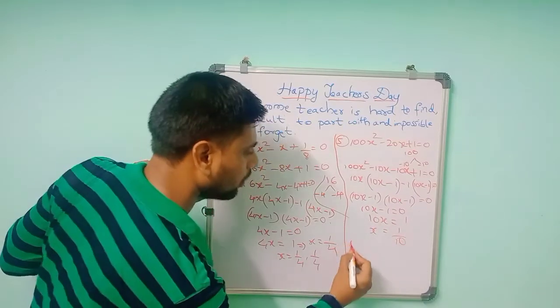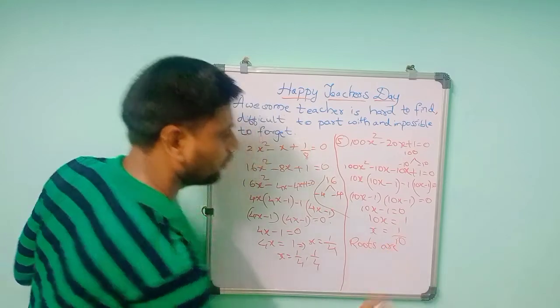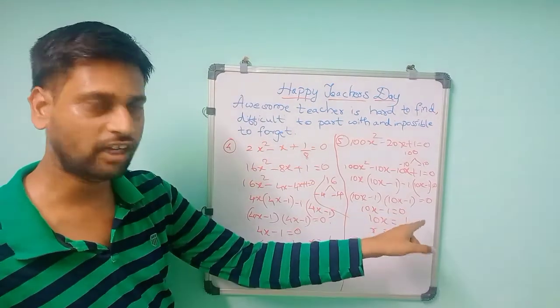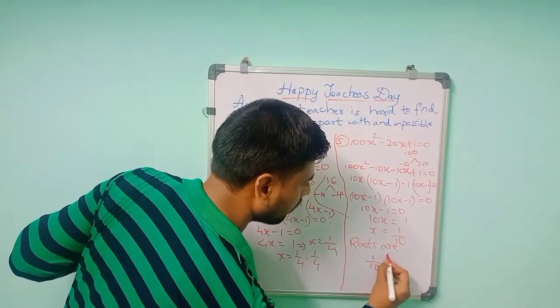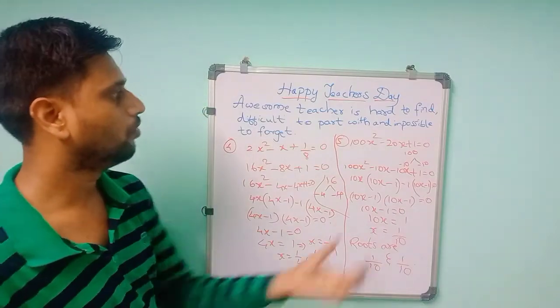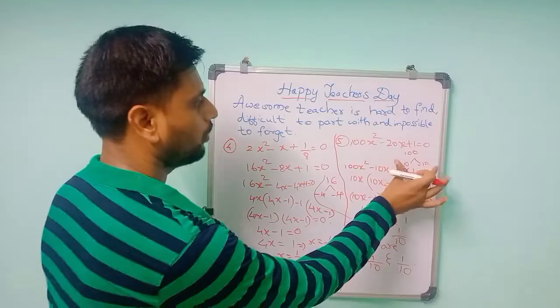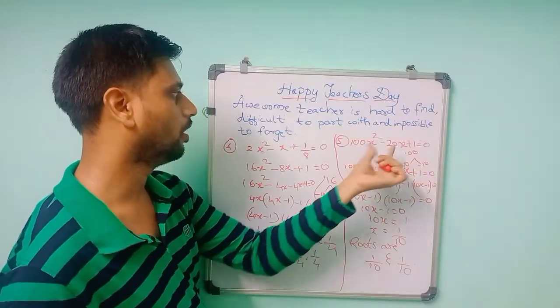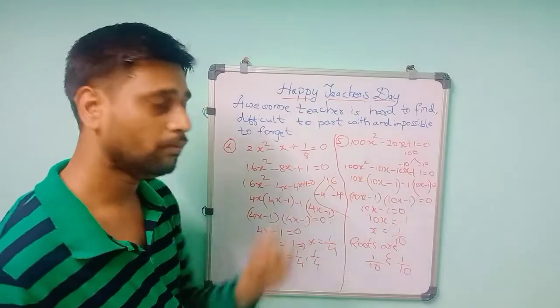So 10x is equal to 1 and x is equal to 1 by 10. So the roots are... both the equations are the same, no? 10x minus 1 and 10x minus 1. So the two roots will be same, 1 by 10 and 1 by 10. I think you only have to practice this. If you know the tables, then it will come easily: 10 into 10 and splitting the middle term, 10 plus 10 is 20, so minus 10 into minus 10.